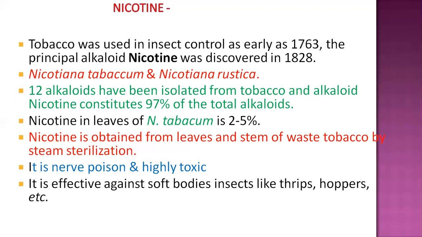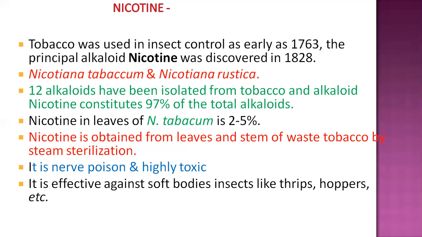This nicotine is obtained from plant parts of tobacco, the leaves and mostly the stem, and from waste tobacco by steam sterilization. This compound acts on insects as a nerve poison, inhibiting acetylcholinesterase. It is highly toxic when applied on the pest body, absorbed through the integument, or we can say the cuticle, or even entering the insect through the trachea.